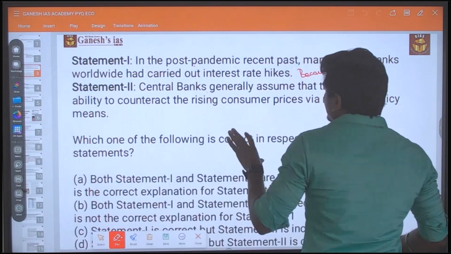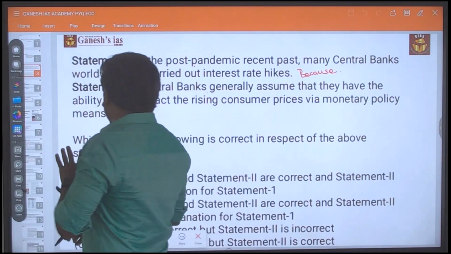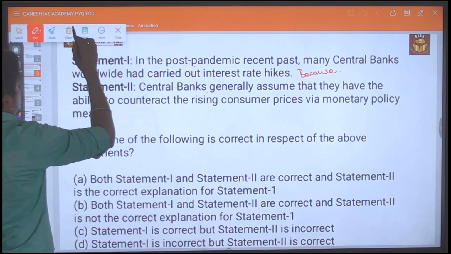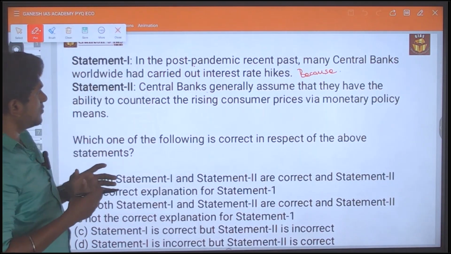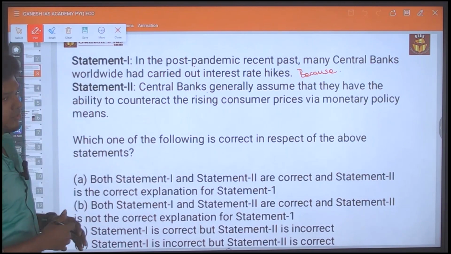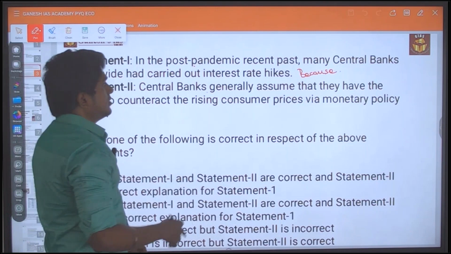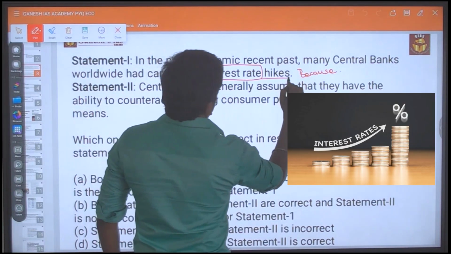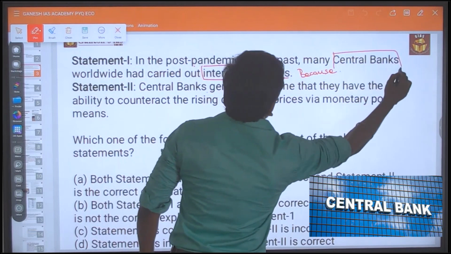Though pattern-wise the question looks somewhat tougher, with your knowledge of monetary policy you can easily crack it. There are many keywords in it. First is interest rate hike, and it is also speaking about the central bank.